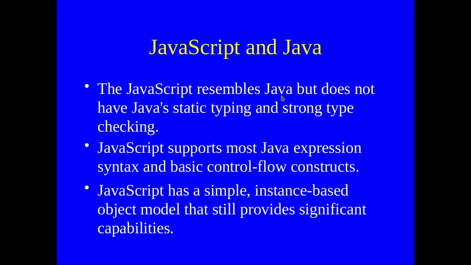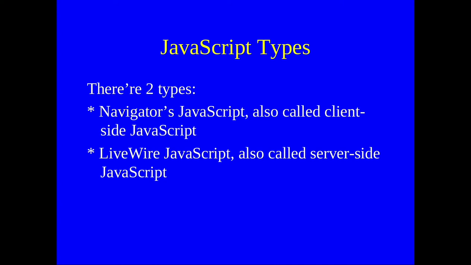As I said before, JavaScript resembles Java, but it does not have Java's static typing and strong type checking. JavaScript also has variables, like integers and decimals, basic flow like if-else statements, and we can loop through statements. This happens in any other language, because every language has simple flow charts and simple syntaxes like if-else statements. But this doesn't mean that two different languages are the same. That should be pretty simple to understand.